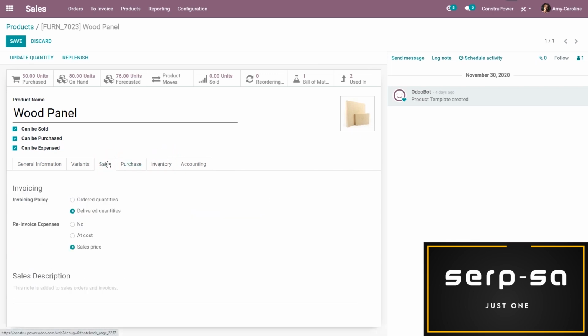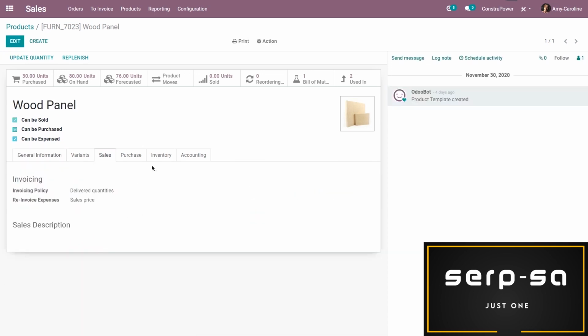All right, we also want to be sure under sales that we have our invoicing policy set to delivered quantities. Now, since the product is resold, it's going to be based on the sales price rather than at cost. And again, I have it set to delivered quantities because as the customer isn't ordering it themselves, we're only going to invoice them once we have delivered the product. All right, so let's go ahead and save this. I like everything the way it is set up now, so I won't change anything. And that is how you handle construction projects from A to Z.